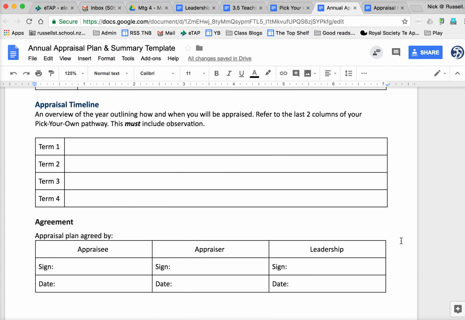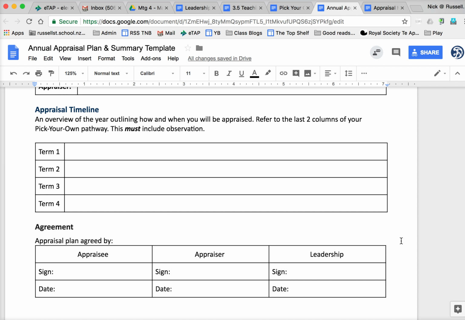Then you and your leadership team member will again refer back to your picker path, pick your own appraisal pathway, and together you will plan what your year looks like. Normally, as you know, we're a little bit late. Term 1 would be all about setting it up and creating your plan.